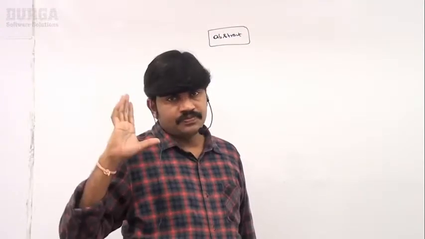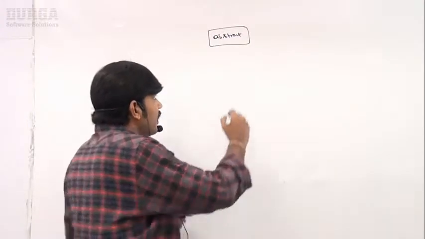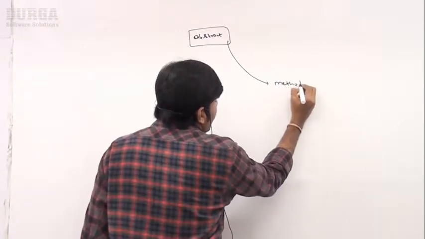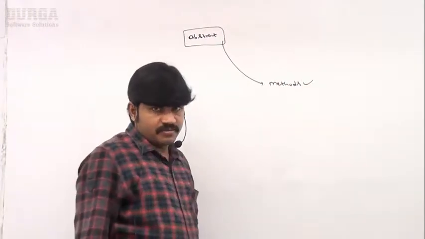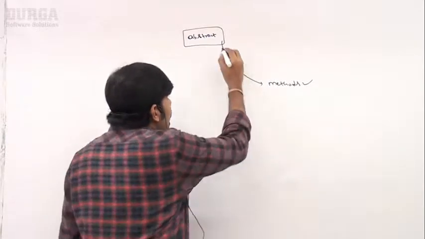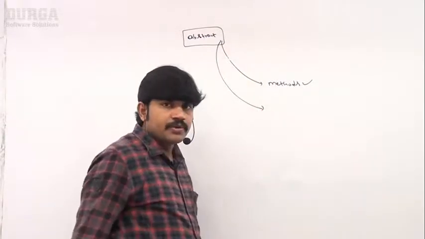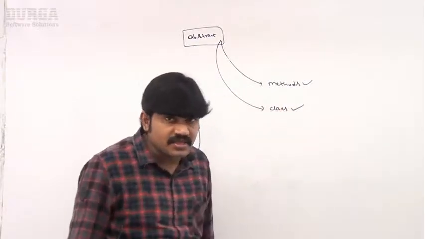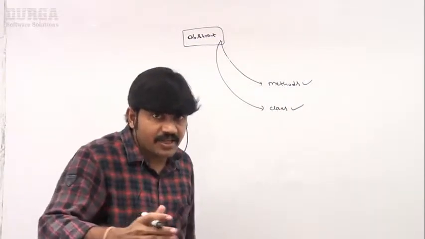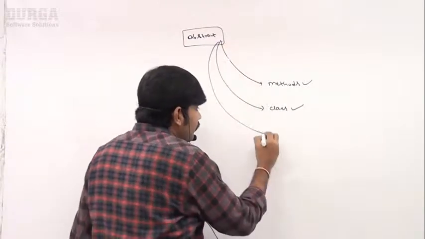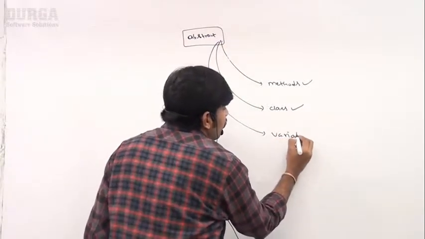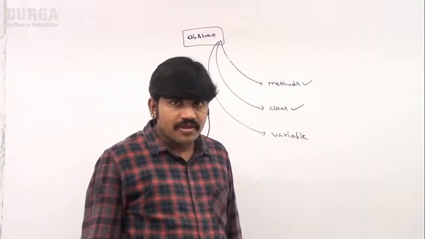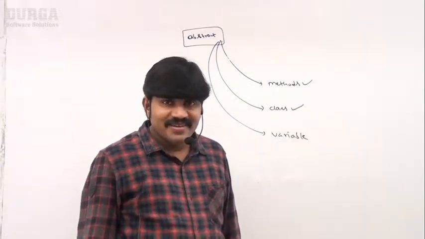Point number 1, very important, sir. Abstract modifier is applicable for methods. Happily you can apply it for a method, no problem, abstract method. Next, the abstract modifier you can apply for a class, abstract class. Abstract method is applicable, abstract class is available. But is the abstract modifier applicable for a variable, abstract variable? Have you ever heard about this? You respond.